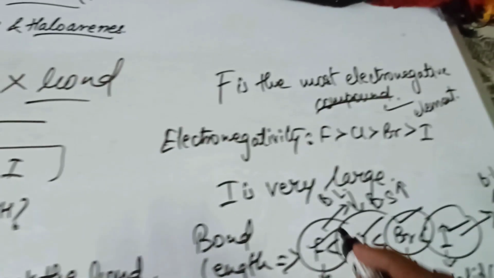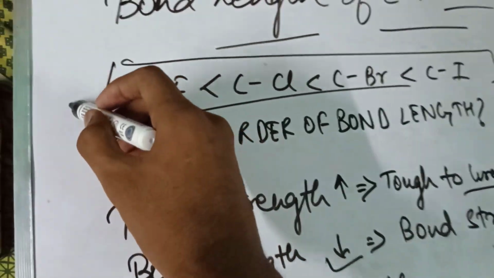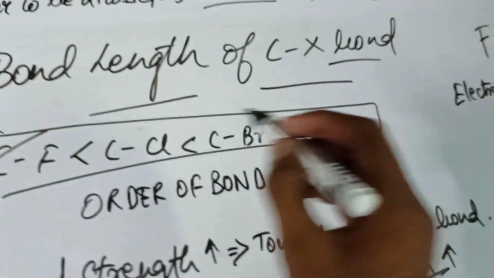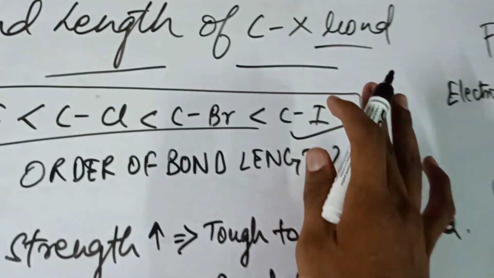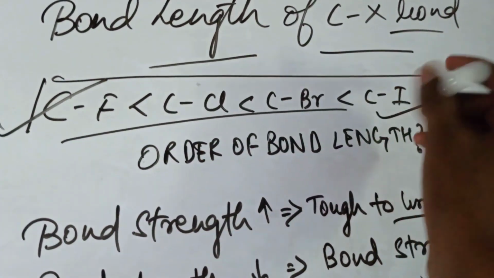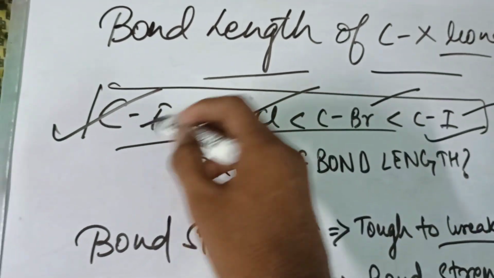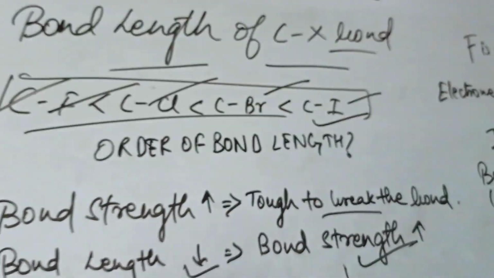Electronegativity is highest for F, then Cl, then Br, then I. So here we come to the conclusion that the bond length of C–I will be the most. In increasing order, the longest bond length is C–I, then C–Br, then C–Cl, then C–F. I hope you understood it.